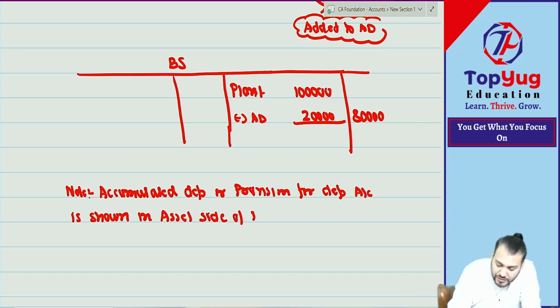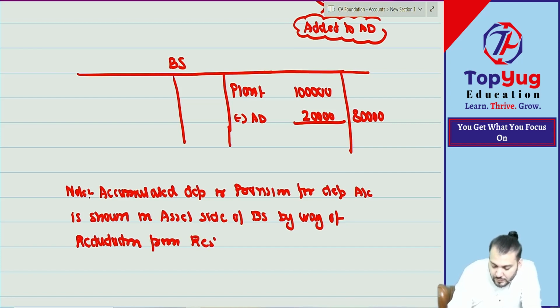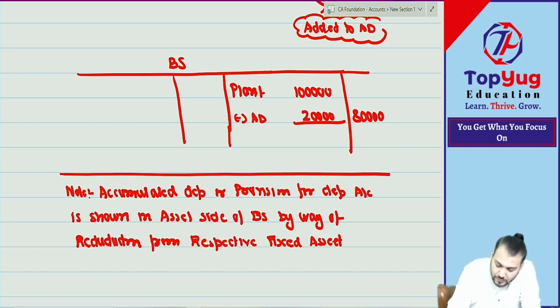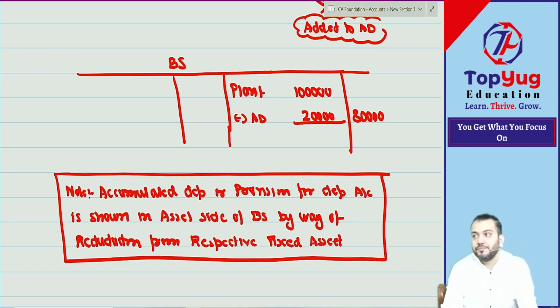On the asset side of the balance sheet by way of what? By way of reduction from what? Respective fixed asset. Have you understood this point?